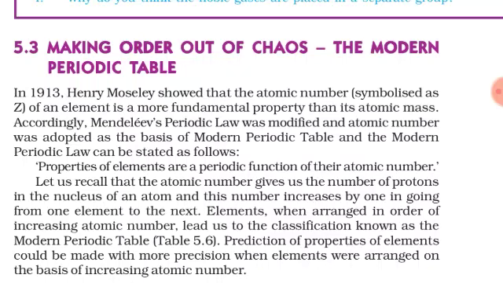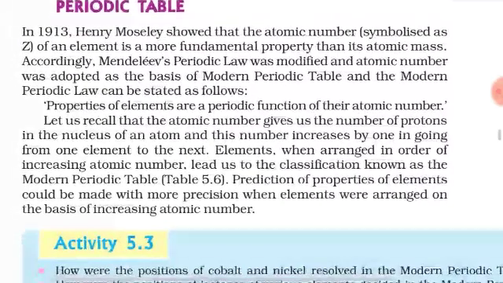Up to then, all the chemists were going by atomic mass, but he showed that atomic number is a better property than atomic mass. So he made the modern periodic table on the basis of increasing atomic number.